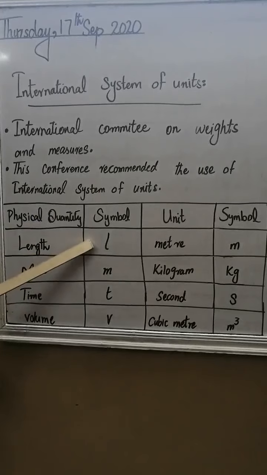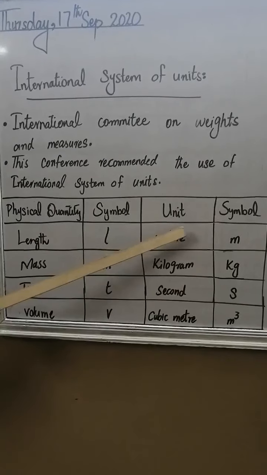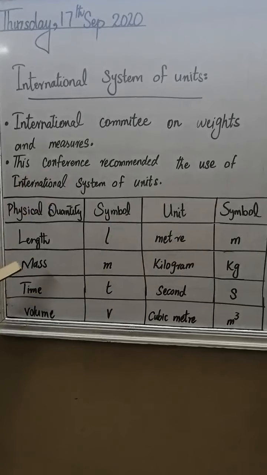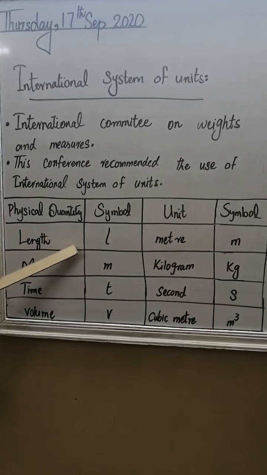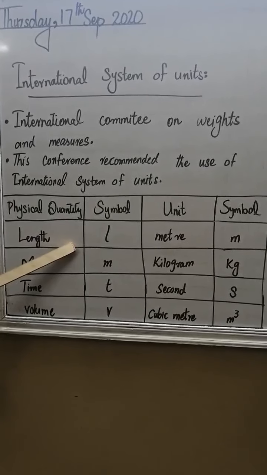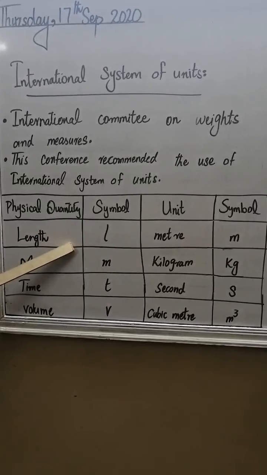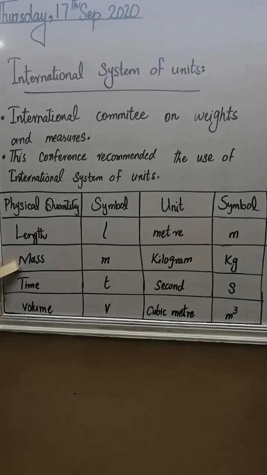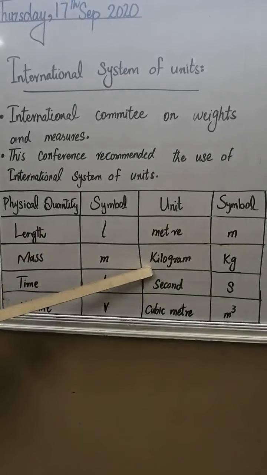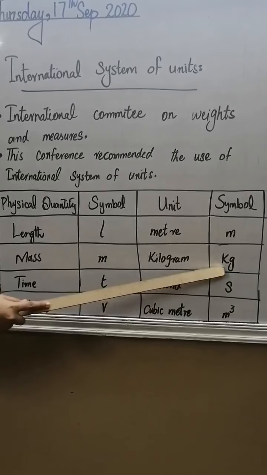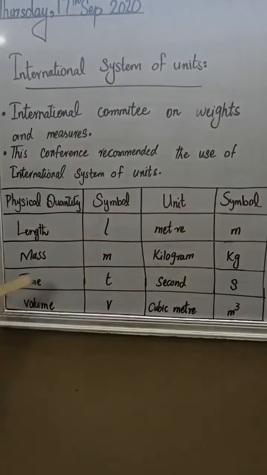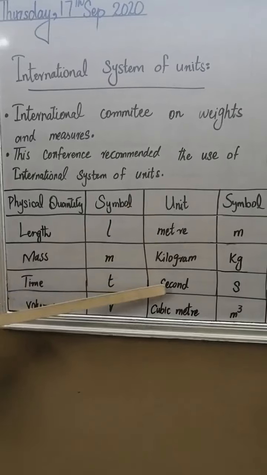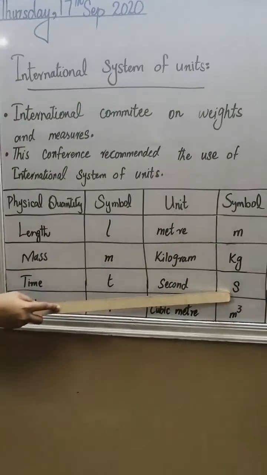Physical quantity length: its symbol is L, its unit is meter and the symbol of meter is m. The meter is a rod made up of platinum and iridium, kept in the International Bureau of Weights and Measures in Paris. Next is mass, whose symbol is M. It is measured in kilogram, and its symbol is kg. The next physical quantity is time, whose symbol is T and its unit is second, symbolized by s.